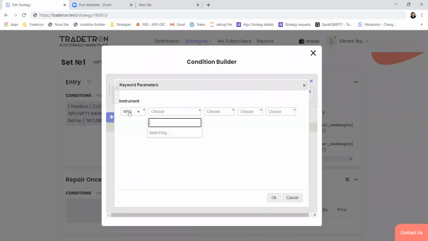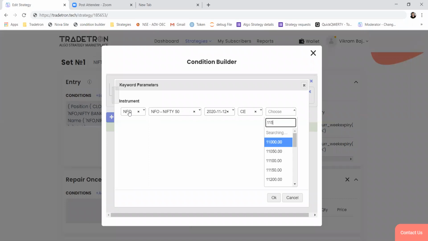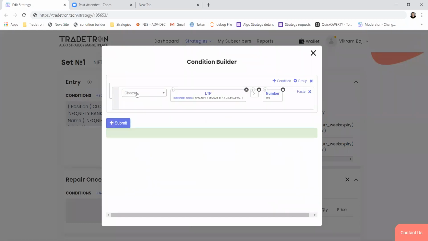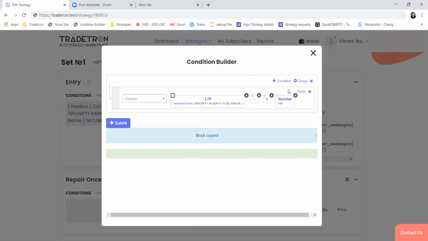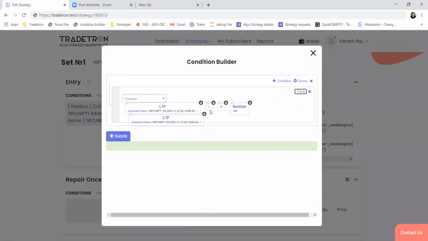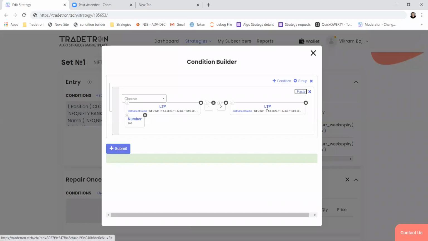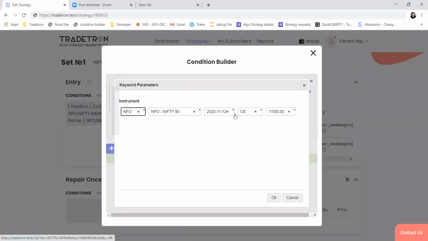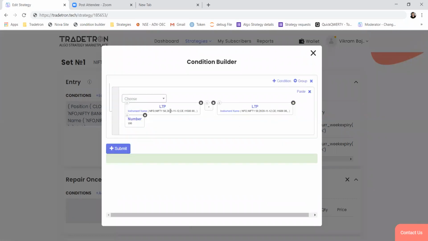Okay, so I have to write again. I deleted it by mistake. So 11,500 call LTP minus 11,600 call, let's say. So now this is a spread.